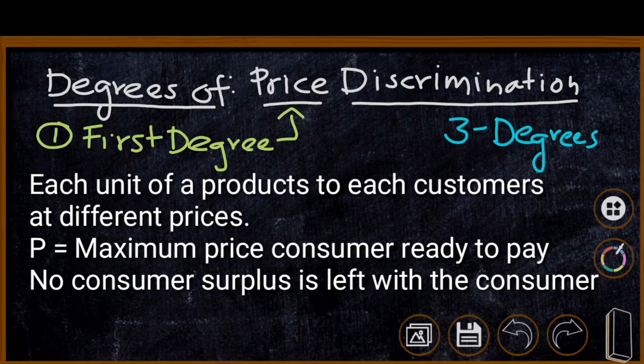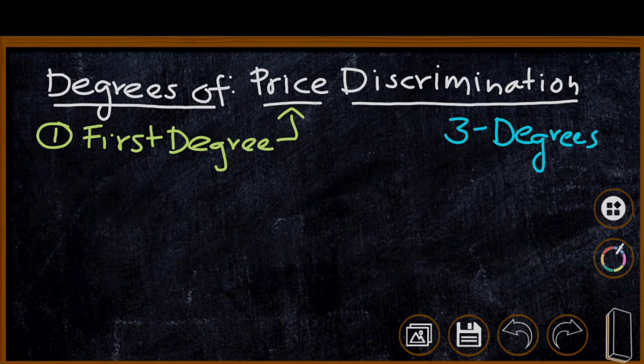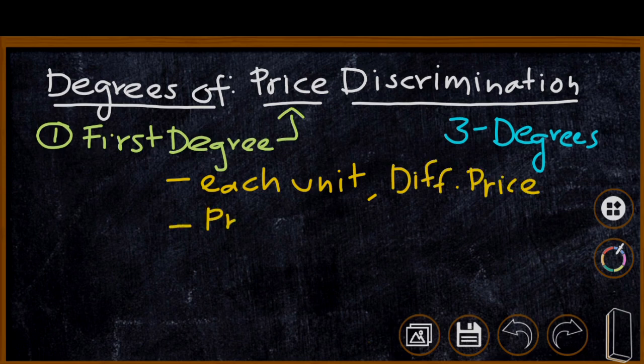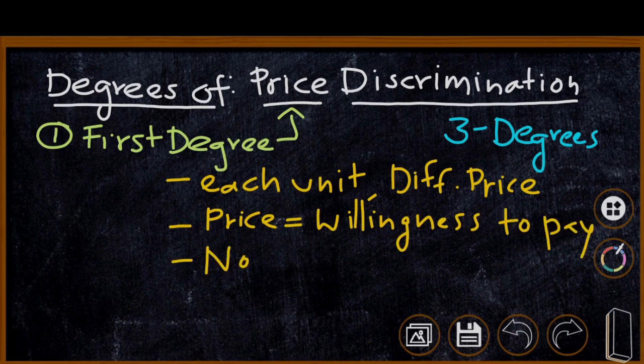The willingness to pay of the consumer is fully charged by the monopolist. Here no consumer surplus is left with the consumer. Once again, each unit of commodity is sold at a different price. Price is equal to the willingness to pay of the consumer and no consumer surplus is left with the consumer.